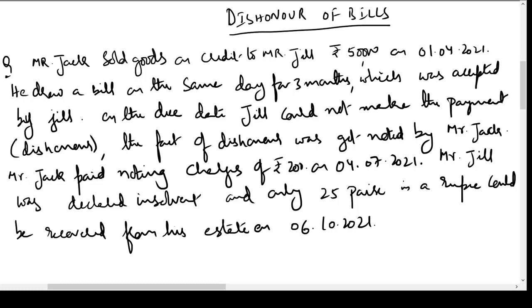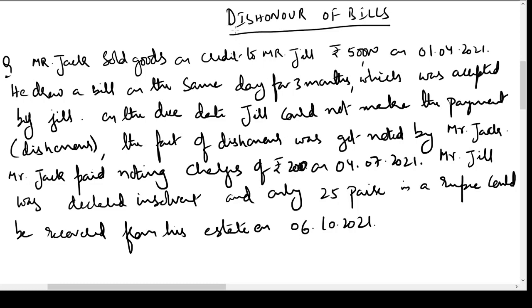Whereas in the case of dishonor of the bills, when the bill is presented for payment to the drawee, because the drawee does not have money, he may dishonor the bill, he may not make the payment. In such a case, the drawer or the person who is holding the bill on the due date will get the fact of dishonor noted on the bill by paying some charges to the notary public. This acts like evidence in the court that the bill was presented for payment and it was not honored by the drawee on the due date.